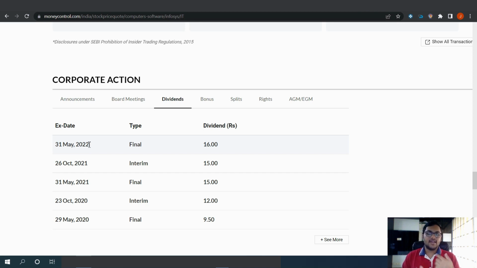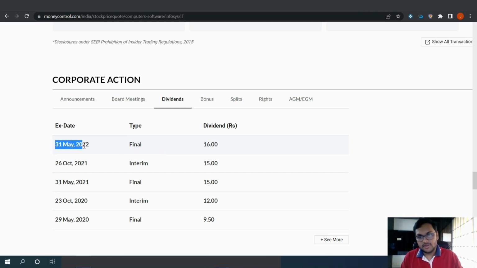And the second reason, like I told you, many people who had previously not bought Infosys, but now because they want the dividend, they will buy Infosys. So the demand for the Infosys share might increase and the share price will increase, right? But after the X date, that is on 31st May, the demand will slowly decrease. Till 30th May, usually you will see that the price of the share is increasing, because more and more people are willing to buy Infosys because they want the dividend.